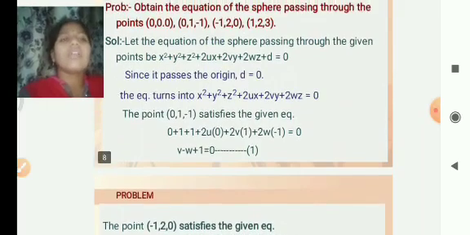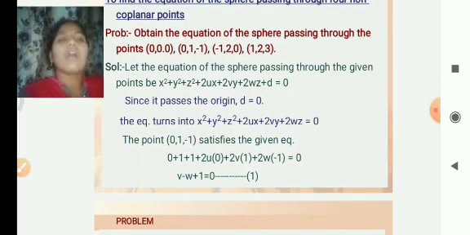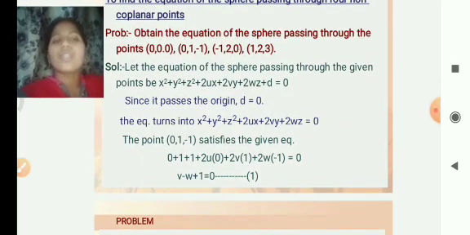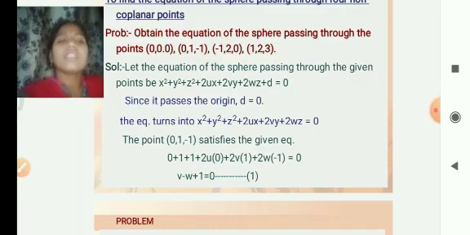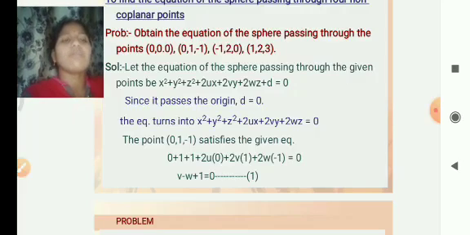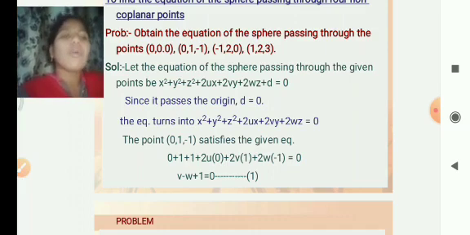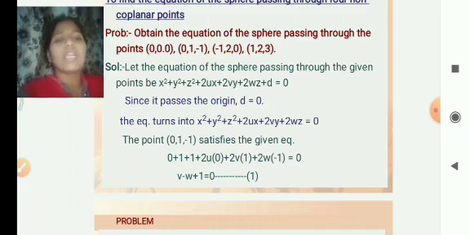Then for the second point, we substitute 0 comma 1 comma minus 1 for x, y, z. The equation turns into x square plus y square plus z square plus 2ux plus 2vy plus 2wz is equal to 0, and the point satisfies the equation.